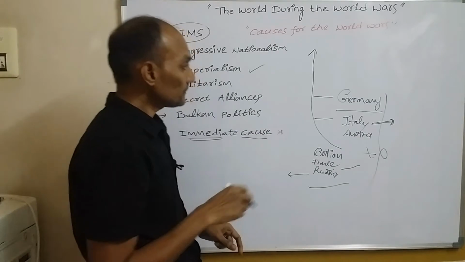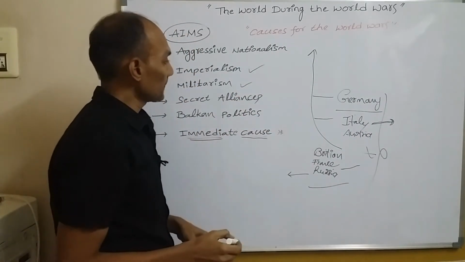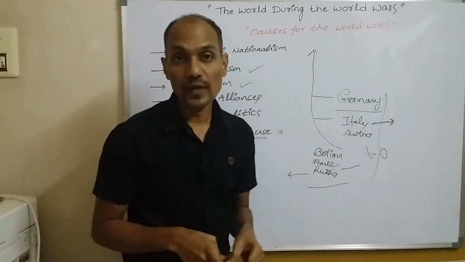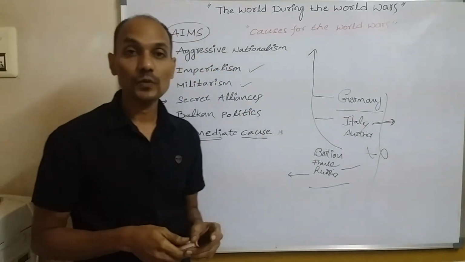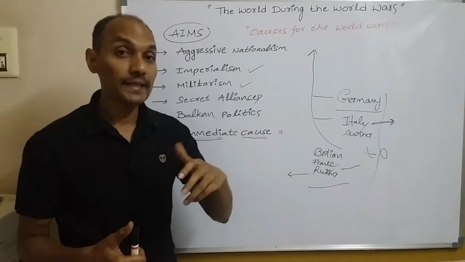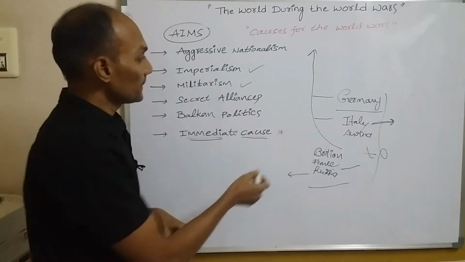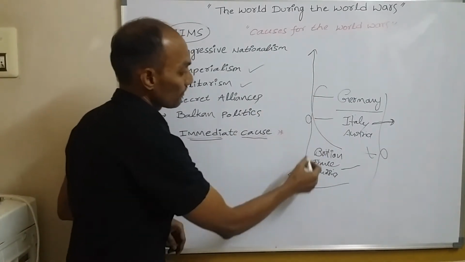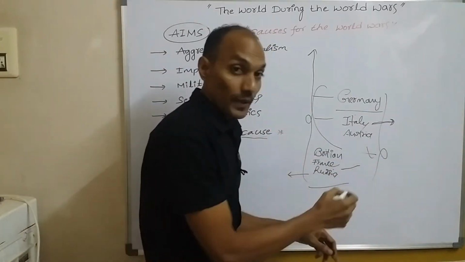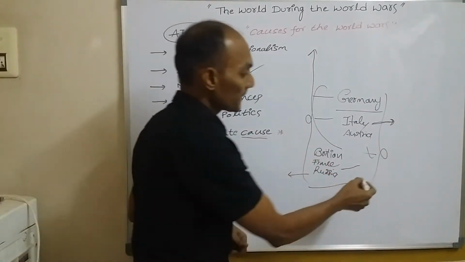Understand? And militarism. Militarism is the belief that military strength is the best way to ensure security, and also the best way to solve all problems, internal and external. So what happened here is that these countries all believed in militarism. So they tried to enhance their military strength, and they also increased